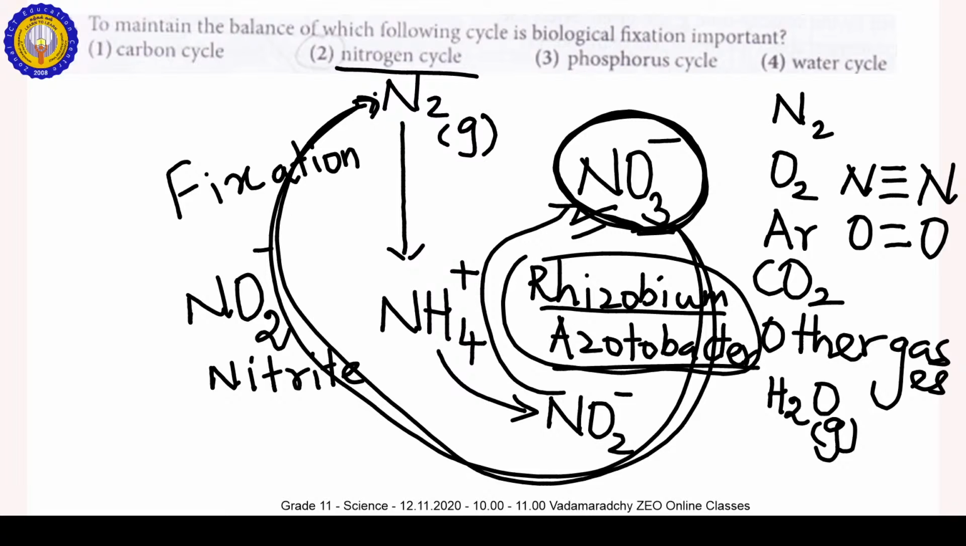If N2 is converted into NH4 plus, that is nitrogen fixation. If NO3 minus is converted into N2, that is denitrification. So N2 to NH4 plus by Rhizobium and Acetobacter. Then NH4 plus into NO2 minus by Nitrosomonas. Then NO2 minus into NO3 minus by Nitrobacter. Now NO3 minus is in the soil, and all the plants absorb this NO3 minus from the soil and then grow well.